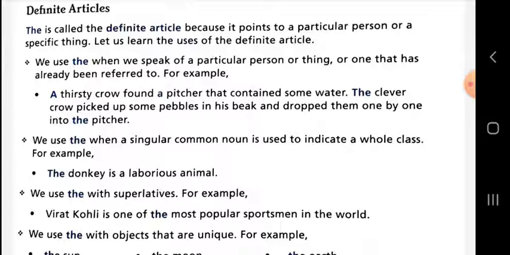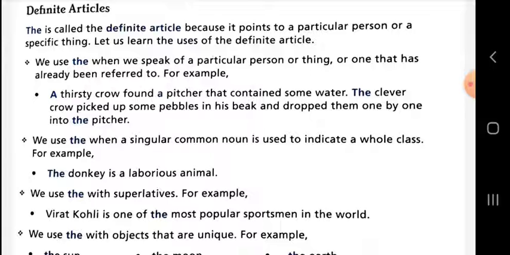Okay, so here if any word, any noun that has already been used in the first sentence is going to be repeated in another sentence, then we need to add "the" before it. For example, a thirsty crow found a pitcher that contained some water. The clever crow, here the word crow is being repeated, so we use "the" before crow. The clever crow picked up some pebbles in his beak and dropped them one by one into the pitcher. The word pitcher is again being repeated here. That is why we use "the" before it.